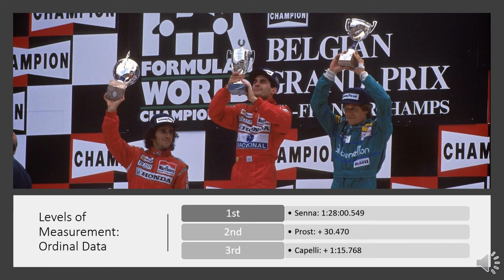To better understand what I mean when I say there isn't a fixed numerical distance between these categories, let's look at finishing times of a Formula One race. At the 1988 Belgian Grand Prix, Ayrton Senna finished first with a time of 1 hour and 28 minutes. Prost came in second, 30 seconds behind him. Capelli came in third, 1 minute and 15 seconds behind Senna. Although Senna was ranked first, Prost second, and Capelli third, there wasn't an equal distance between each of their finishing times. This is why we can calculate the median when using ordinal level data, but we can't calculate more complex statistics such as the mean.